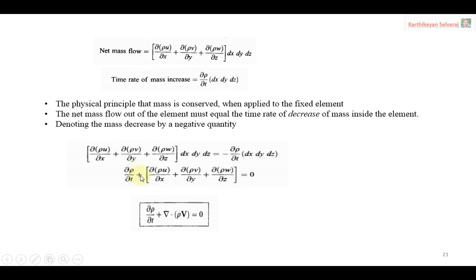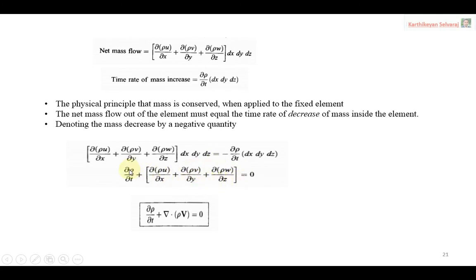So it is the conservation form of the continuity equation. Again I repeat the name. What is the name of this continuity equation? Three-dimensional, compressible, unsteady, conservation form of the continuity equation, because all those things are available here. Suppose the z term is not present, then it is called two-dimensional. If the y term is also not available, that is called one-dimensional. Now suppose the ρ time term is not available, that is incompressible.